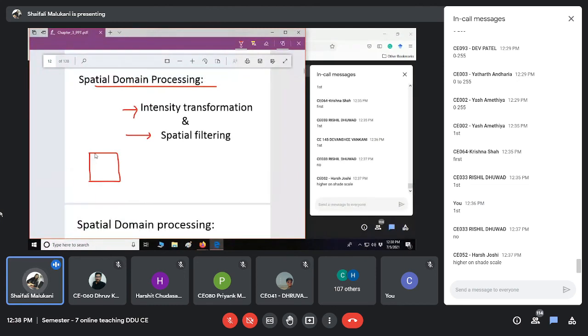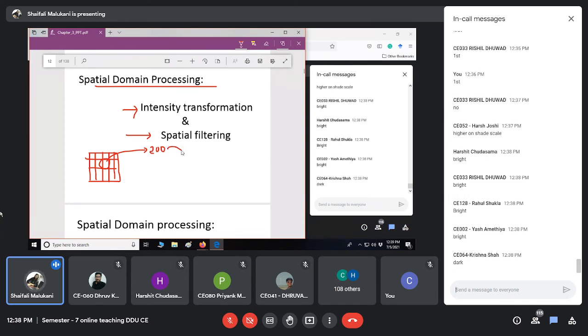Now I will take my image. It will have some pixels, right? Then I will take a pixel. Suppose I am taking this pixel. It will have some intensity, say 200. Can you tell me if it is a bright pixel or a dark pixel if it has value 200? It is a bright pixel. And if on an average every pixel has value 200, is the image bright or dark?